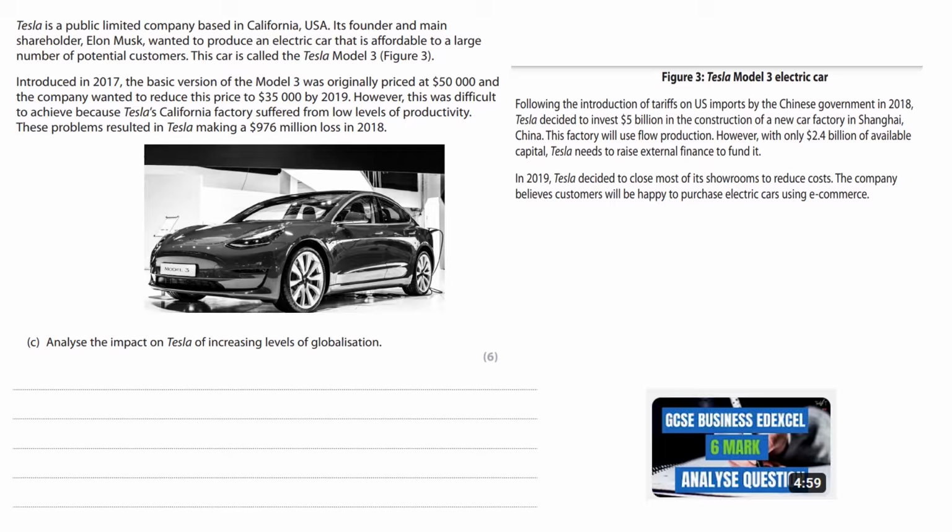In 2019, Tesla decided to close most of its showrooms to reduce costs. The company believes customers will be happy to purchase electric cars using e-commerce.